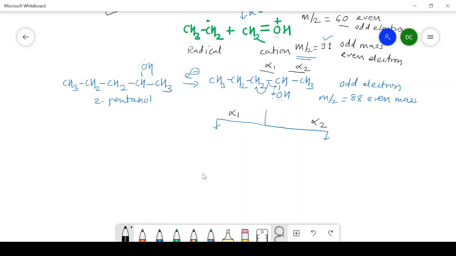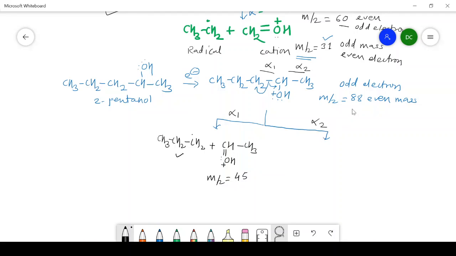Then we get one radical and one cation like this. One radical, that is CH3, CH2, CH2 radical, plus cation. First of all, I will write CH, then OH, but electron is shifted from alpha cleavage. Therefore, here there is a double bond and oxygen contains positive charge and there are two electrons, that is a lone pair of electrons, and here there is a CH3. Now this is the radical and this is the cation, and the m/z value of this cation is 45.